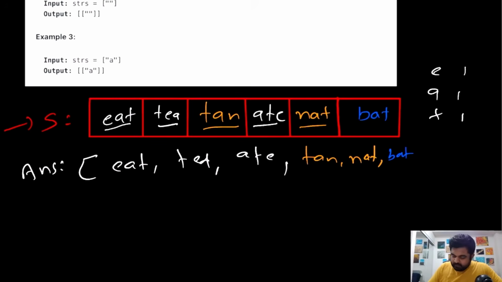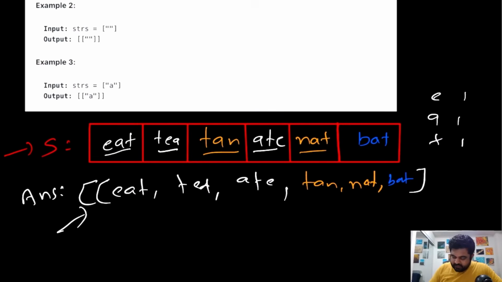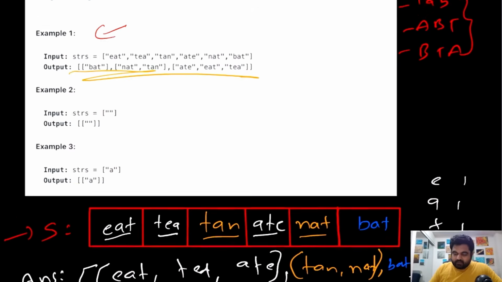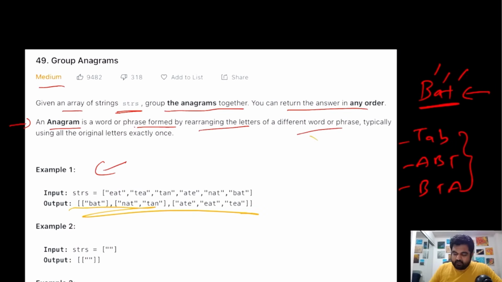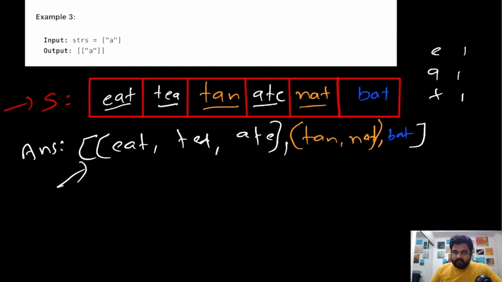So clearly you would find that in this answer the sequencing is slightly different from the answer given in this output. The reason for doing that is that I wanted to show you that we can return the answer in any order. That is the important part specified in the question. So that's why I ordered them differently, but as long as the groups are correct, we are good to go.